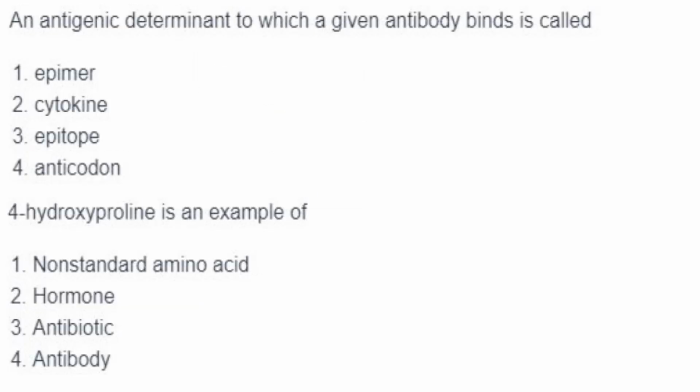Then next one. An antigenic determinant to which a given antibody binds is called. So antigenic determinant, it is known as the epitope. And it is to the epitope that the antibody binds.